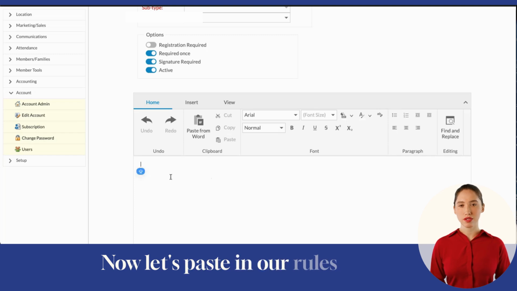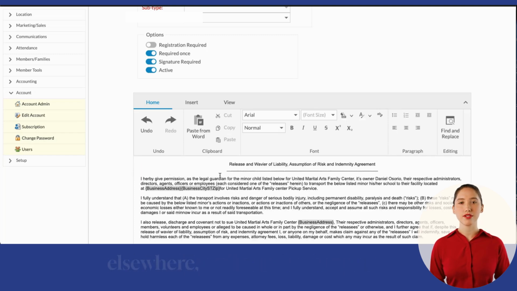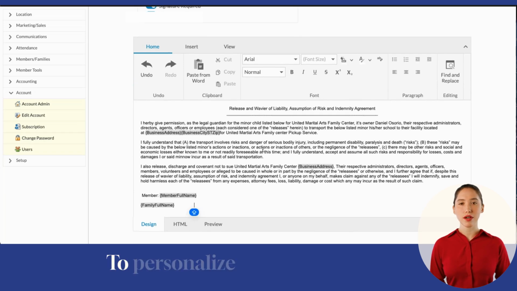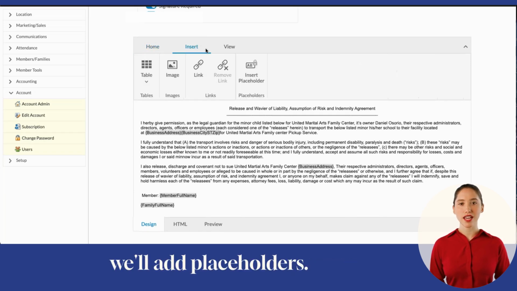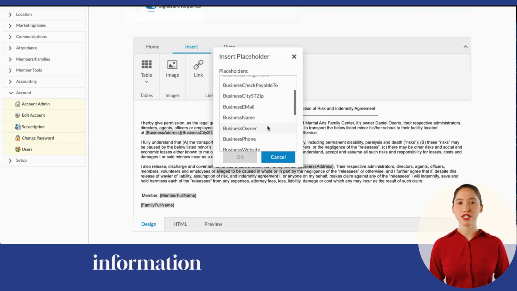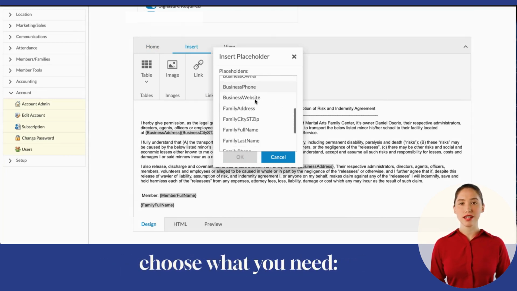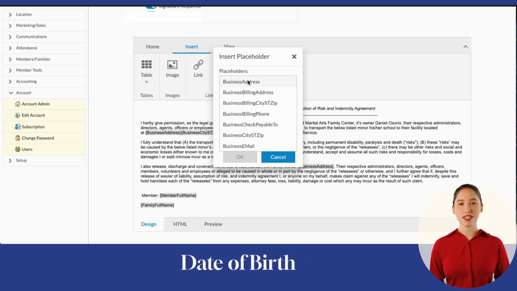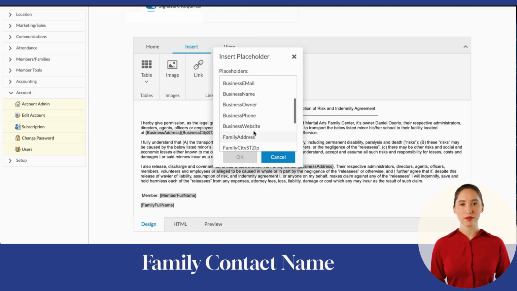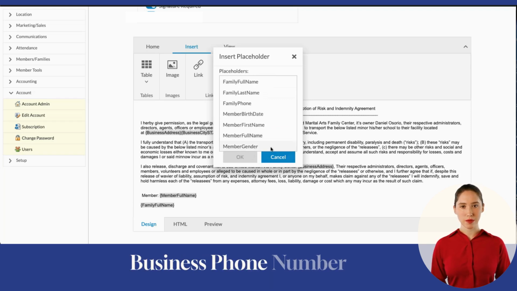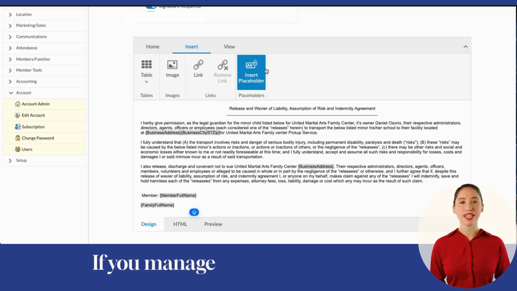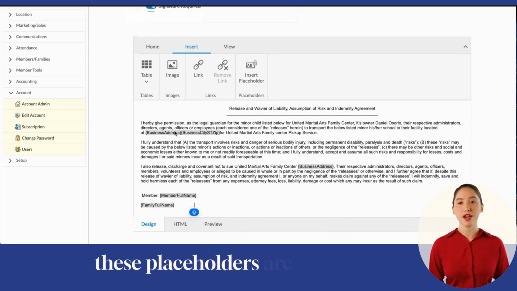Now let's paste in our rules and policies. If you have them saved elsewhere, just copy and paste here. To personalize the document, we'll add placeholders. These autofill each member's information when the document is assigned. Click Insert Placeholder and choose what you need: member's full name, date of birth, gender, family contact name, business phone number, business email. If you manage multiple locations, these placeholders are especially helpful to make sure the right details show up for each family. It also keeps your documents consistent across all programs and locations.